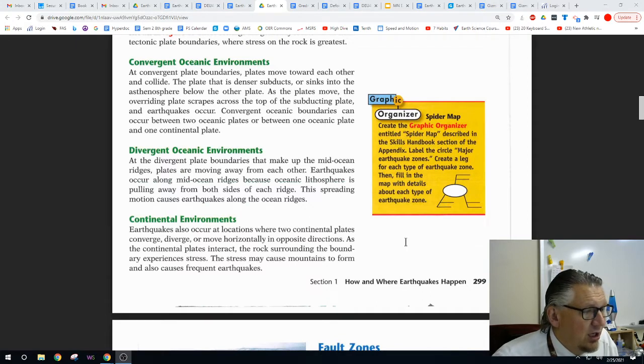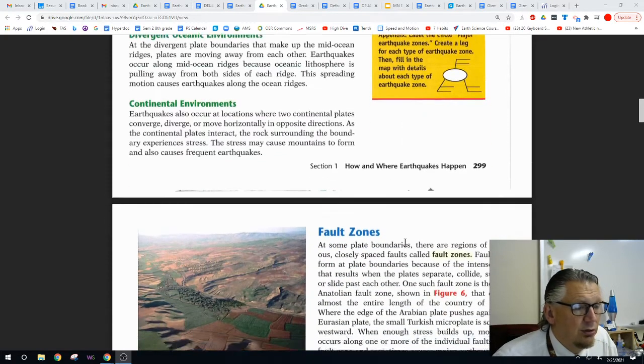Continental environments. Earthquakes also occur at locations where 2 continental plates converge, diverge, or move horizontally in opposite directions. As the continental plates interact, the rocks surrounding the boundaries experience stress. The stress may cause mountains to form and also cause frequent earthquakes.